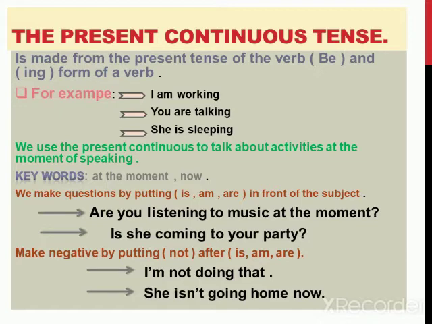The same thing here, we have: is she coming to your party? At the end we have a question mark. How can I make this sentence in the negative form? It's so easy. I put not after is, am, are. I'm not doing that. She isn't going home now. It's so easy for the present continuous tense. Please be careful.